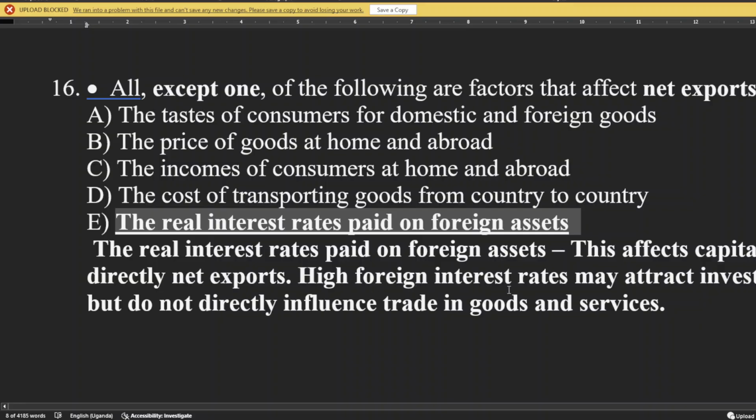High foreign interest rates may attract investments abroad. When interest rates are high, people will try to invest abroad, but this does not directly influence trade in goods and services. So the real interest rates paid on foreign assets do not affect our net exports.